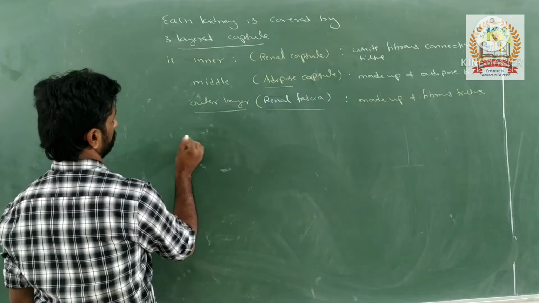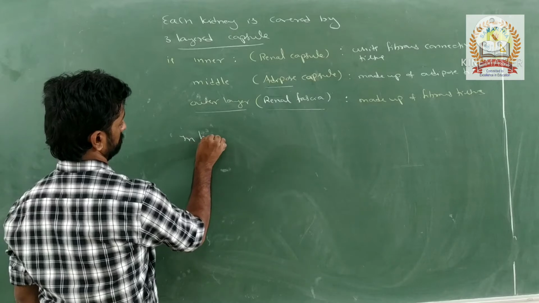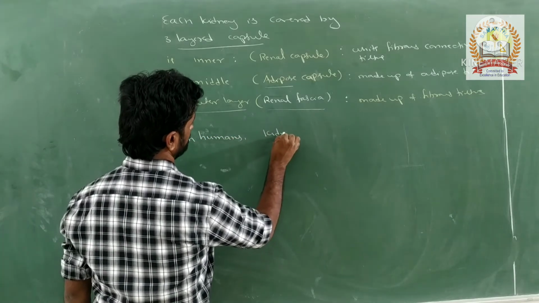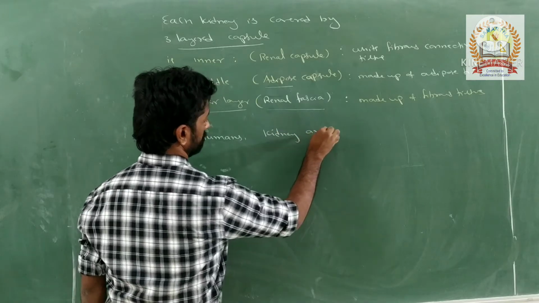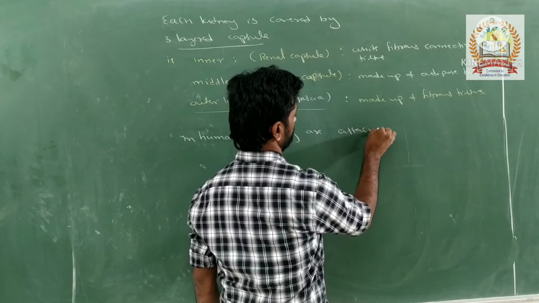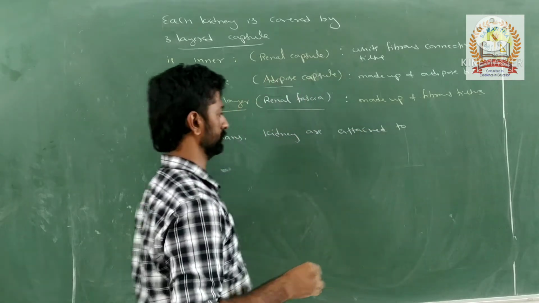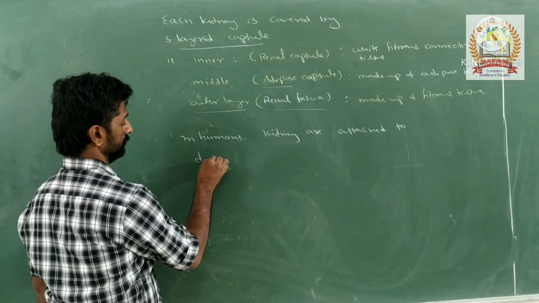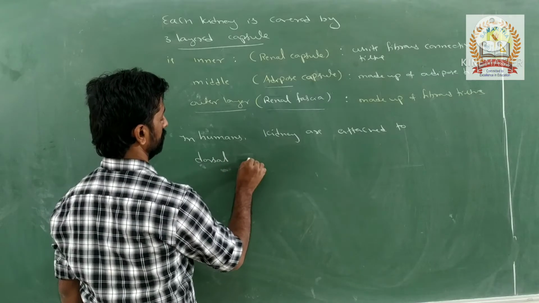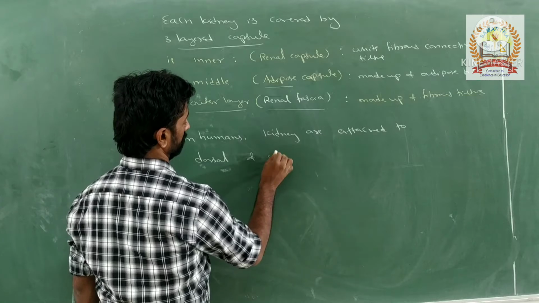In humans, the kidneys are attached to the dorsal body wall.